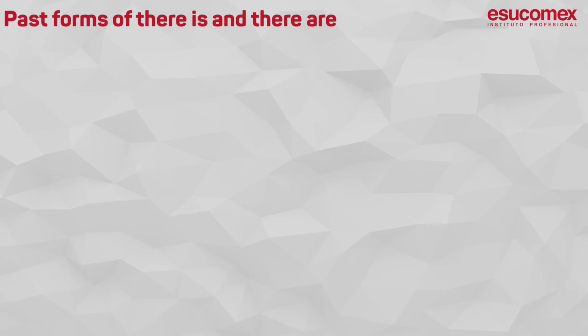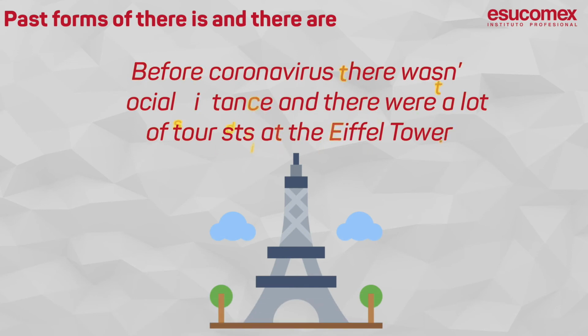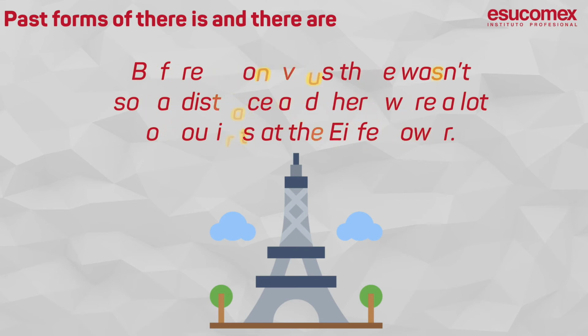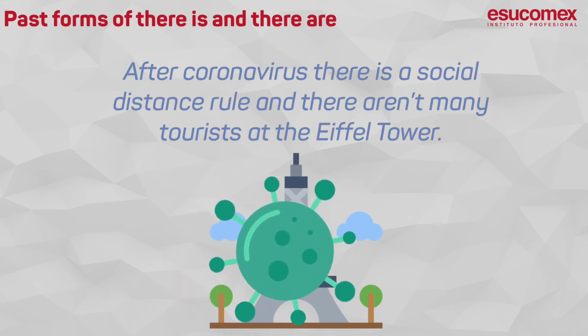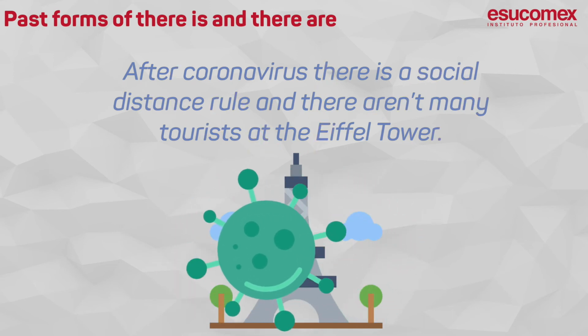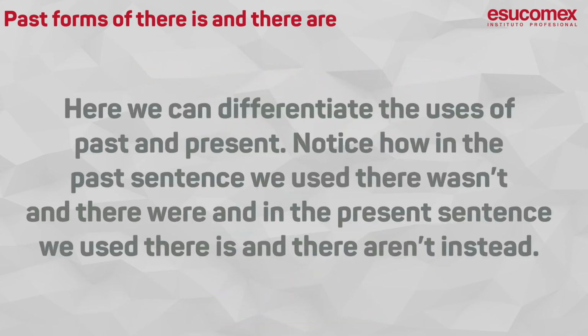Past forms of there is and there are. Compare these 2 sentences. Past. Before coronavirus, there wasn't social distance and there were a lot of tourists at the Eiffel Tower. Present. After coronavirus, there is a social distance rule and there aren't many tourists at the Eiffel Tower. Here we can differentiate the uses of past and present. Notice how in the past sentence we use there wasn't and there were, and in the present sentence we use there is and there aren't instead.